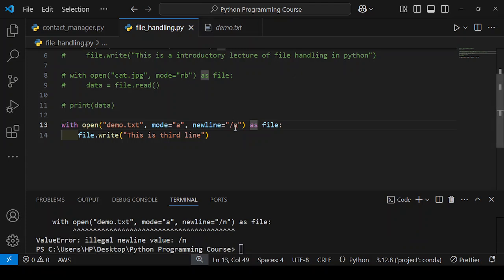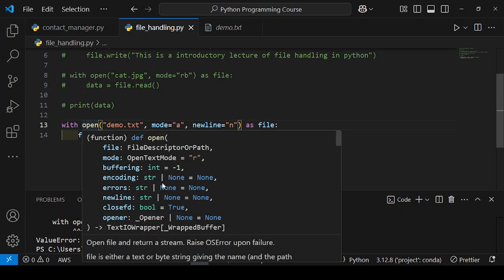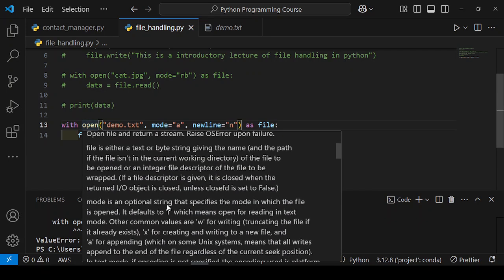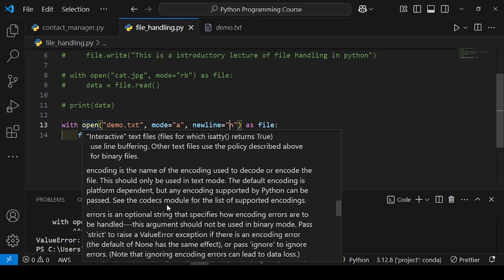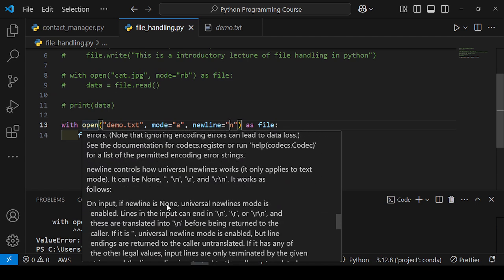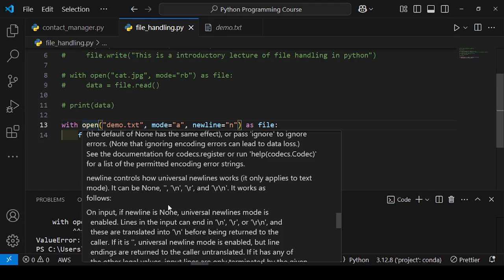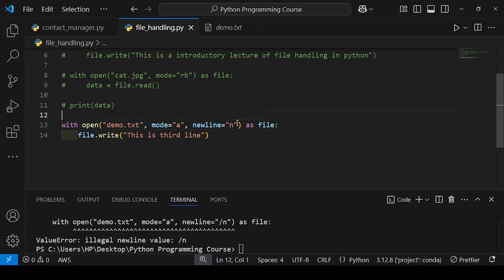Okay, it is giving an error. Let's see in the documentation. In text mode we can use newline. For different systems, it will work differently.